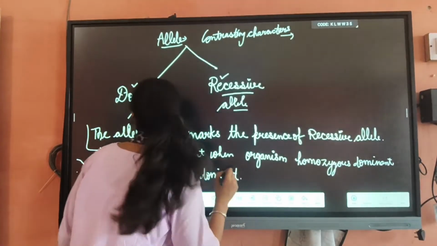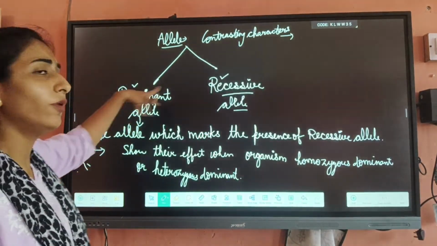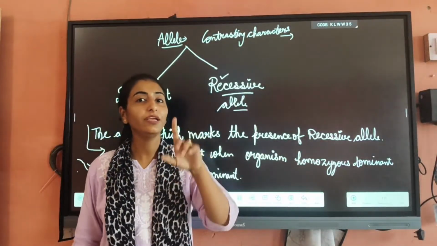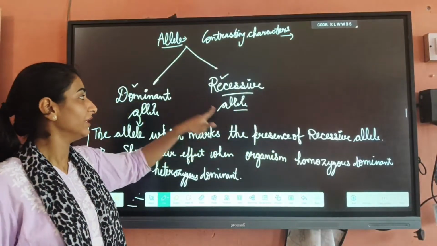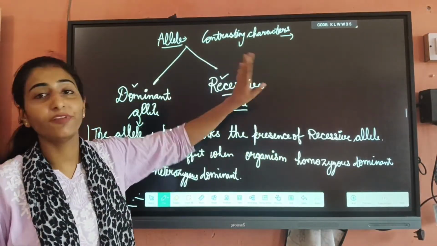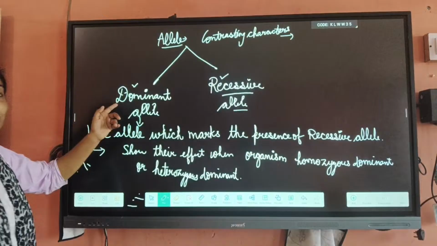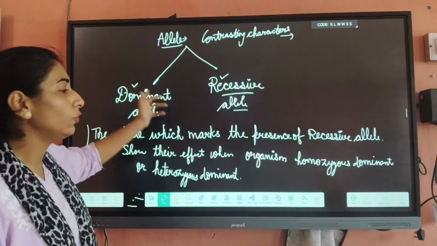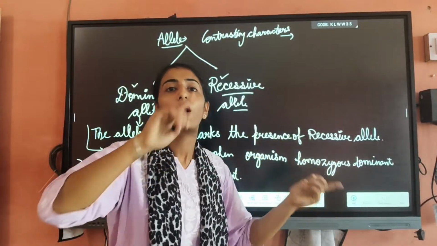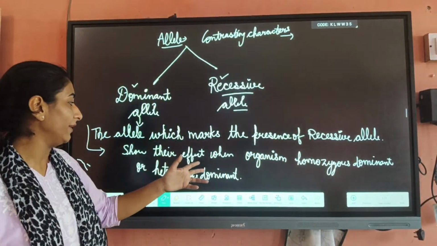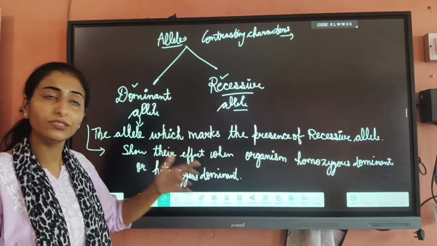Now, what is a dominant allele? Dominant alleles are those type of alleles which mark their presence and hide the presence of the recessive allele. And where will it express? Dominant alleles show their effect when an organism is homozygous dominant, or heterozygous dominant.